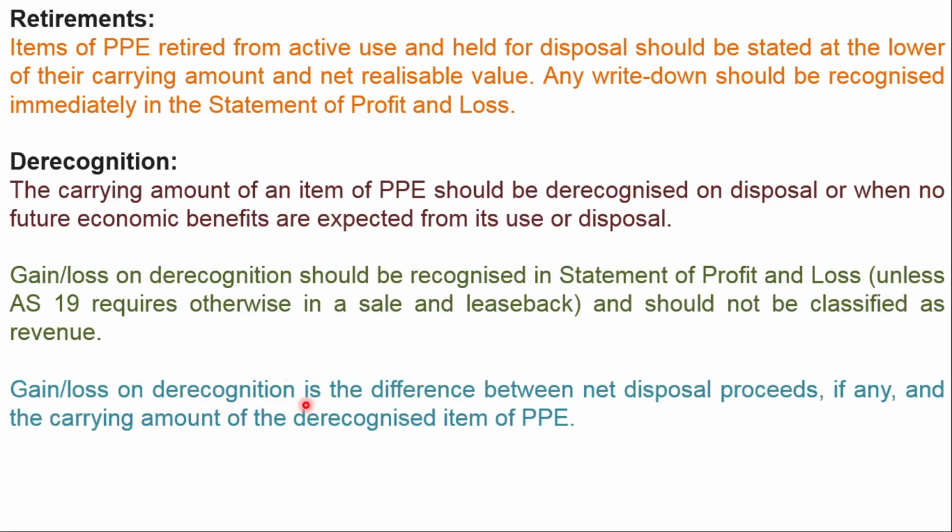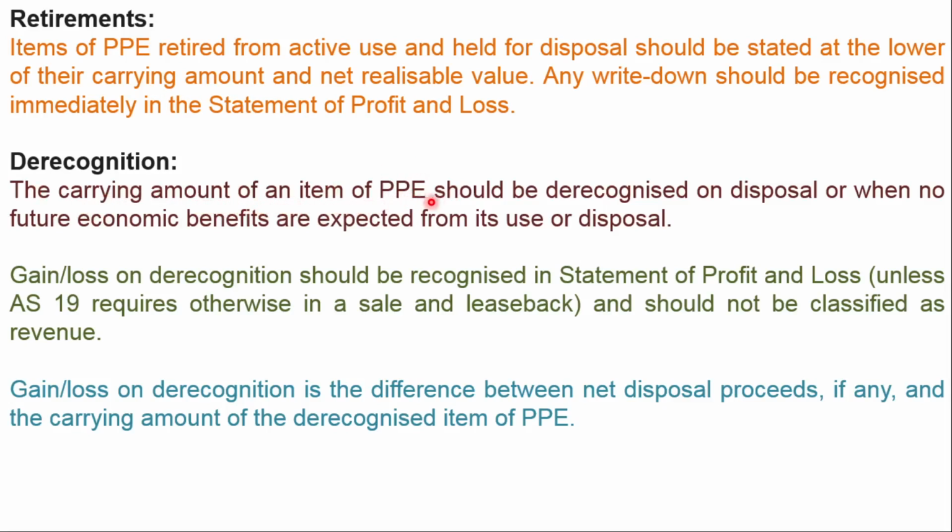Gain or loss on derecognition is the difference between the net disposal proceeds, if any, and the carrying amount of the derecognized item of PPE. So whenever PPE is retired, it should be mentioned in the statement of profit and loss. And what is derecognition?